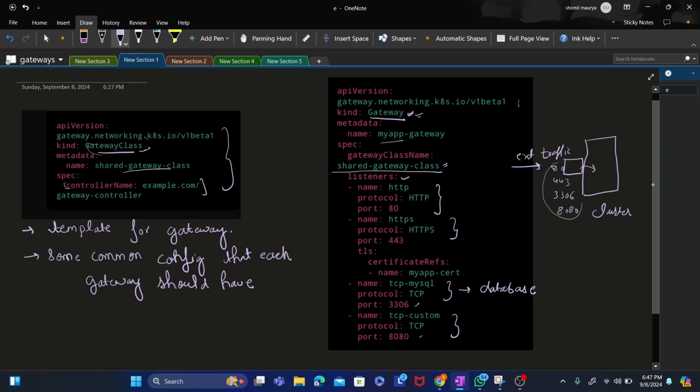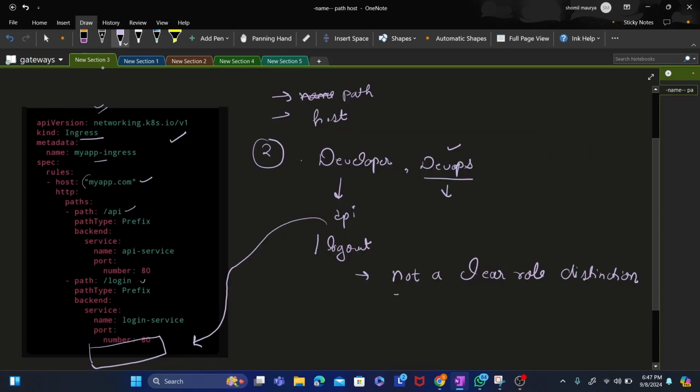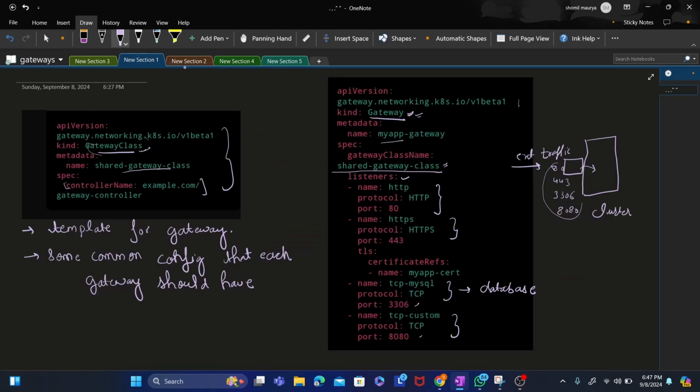One thing you might be noticing is that here we didn't define any host of the service, like which DNS it is running on, and the path where the service is running. Like in Ingress, you see we define the host name where the application is running, we define the path, we define the port of the service, we define the service name. Here in the gateway we are defining nothing else, we are only defining the ports that the gateway is running on. But that logic is important, right? We need to define where the service should go. That is the implementation of the gateway.